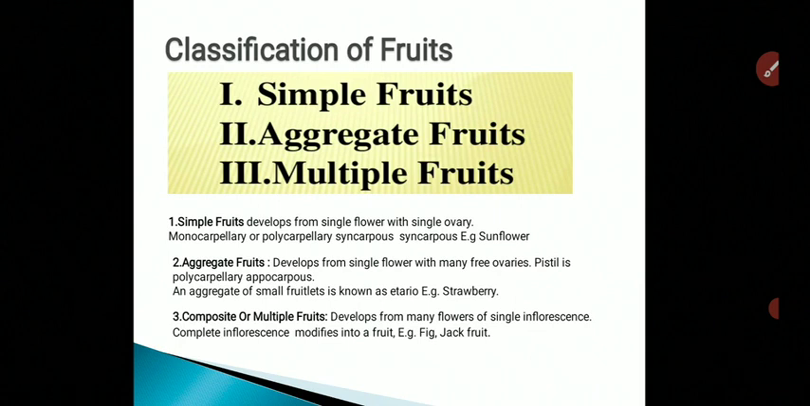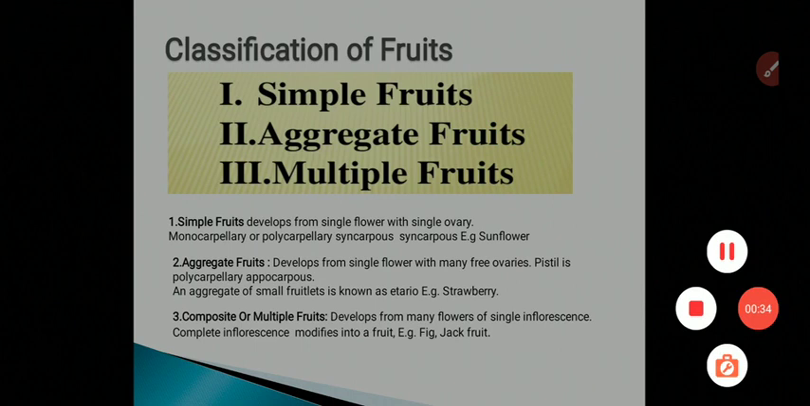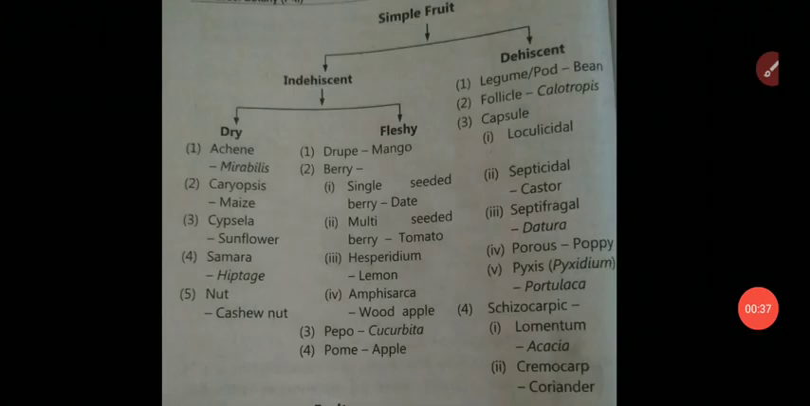Simple fruits, let's see. This diagram shows that simple fruits are of two kinds, that is indehiscent and dehiscent. Dehiscent means those fruits which, after maturity, break open and spread or disperse their seeds, and those which do not open up and remain closed are called indehiscent fruits.